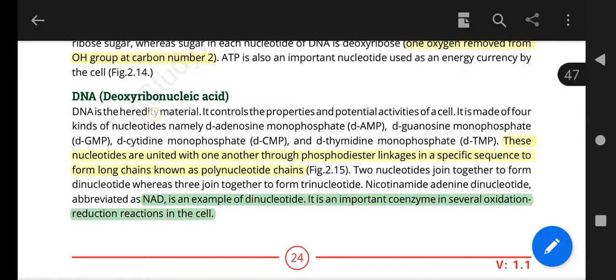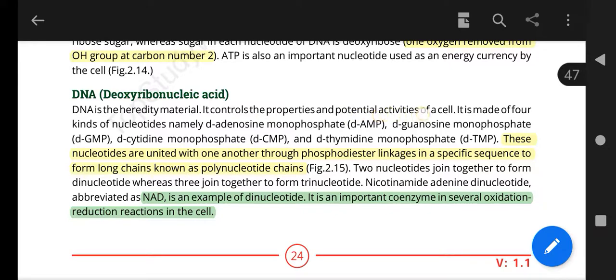DNA is a hereditary material. It controls the properties and potential activities of the cell, and it contains all the genetic information. You can say it is the control center of a cell. It is made up of 4 kinds of nucleotides: D-adenosine monophosphate, DAMP, D-guanosine monophosphate, D-cytidine monophosphate, and D-thymidine monophosphate.